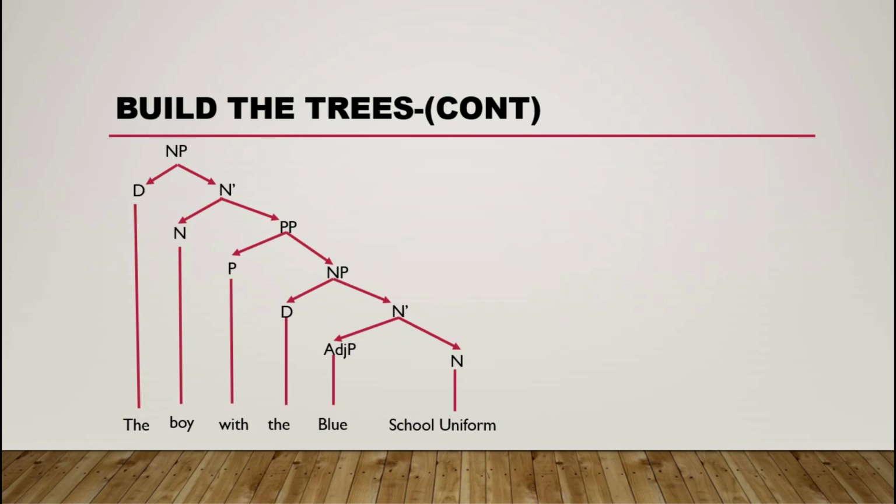That is the boy with the blue school uniform. That is a phrase, not a sentence. Be careful about phrase and sentence. You have to clearly understand the definition of phrase, what is sentence, and what is a noun phrase.